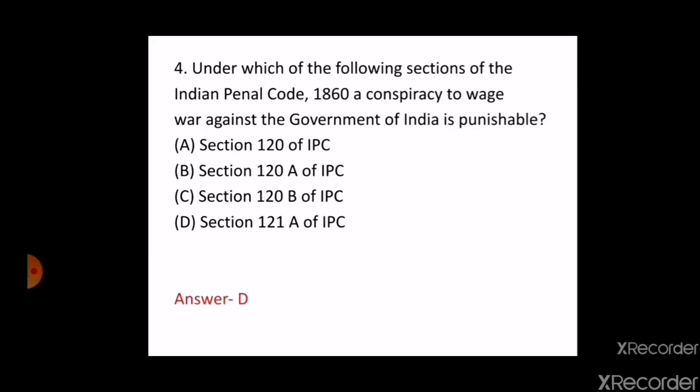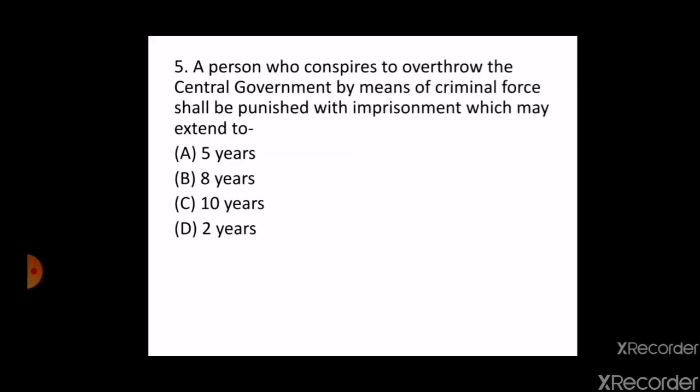The next question is, a person who conspires to overthrow the central government by means of criminal force shall be punished with imprisonment which may extend to option A 5 years, option B 8 years, option C 10 years, option D 2 years. So this is also an important question and the correct answer is option C, 10 years. And this was asked in the WBJS examination in 2019.